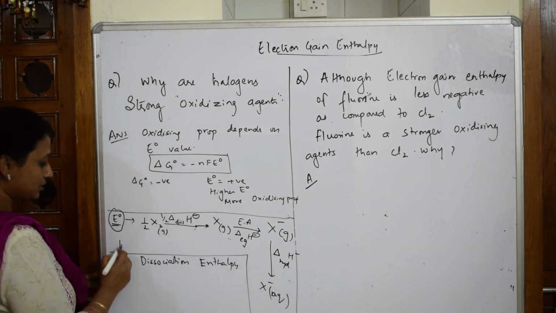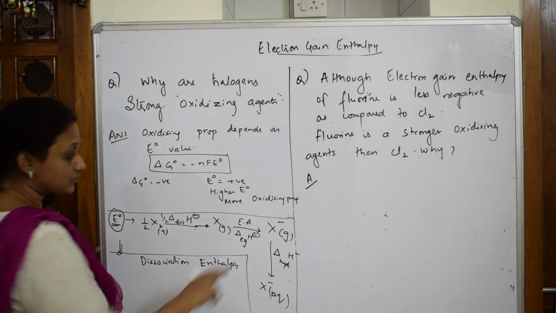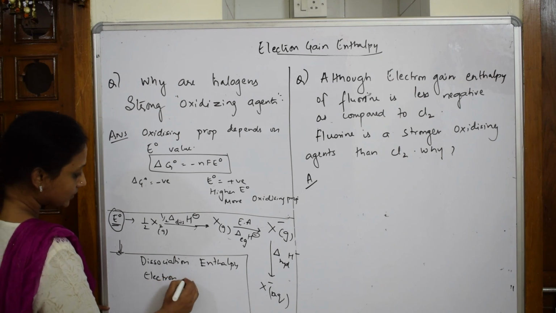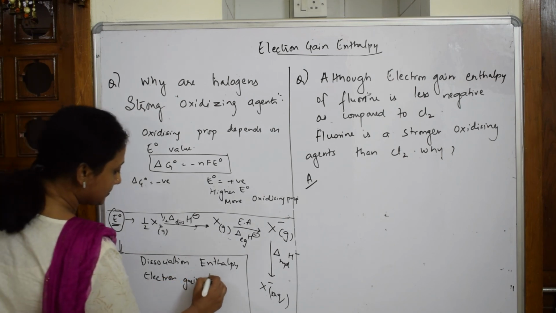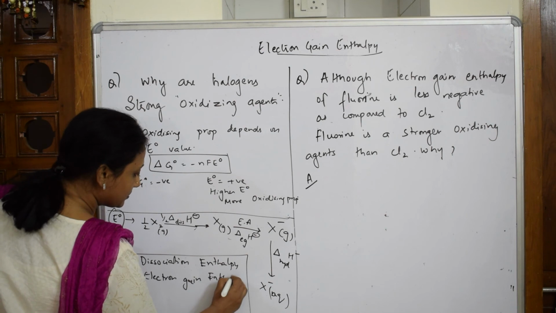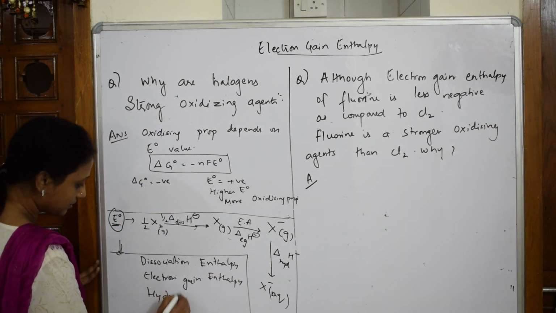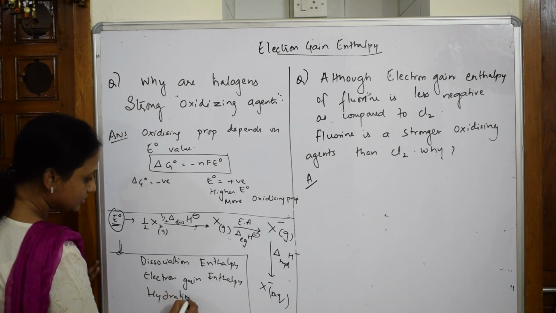The next concept: it also depends upon electron gain enthalpy. It also depends upon hydration enthalpy.